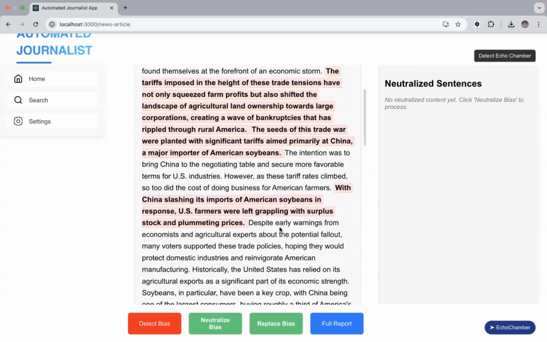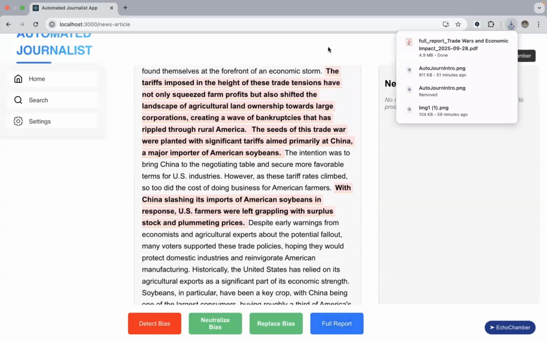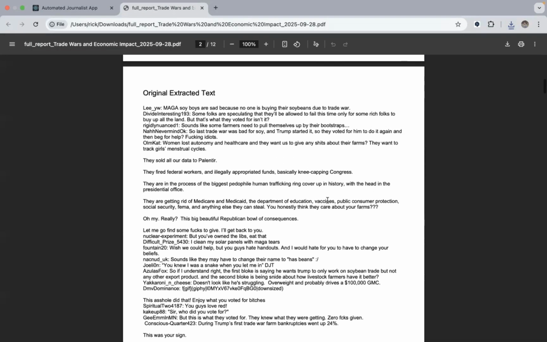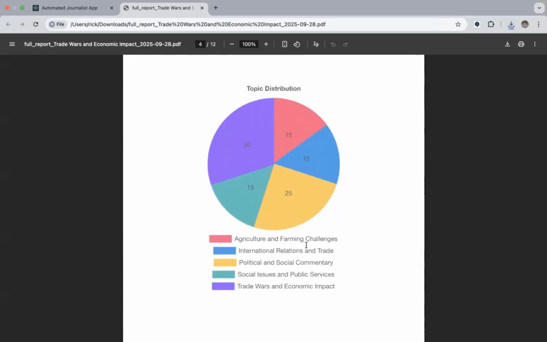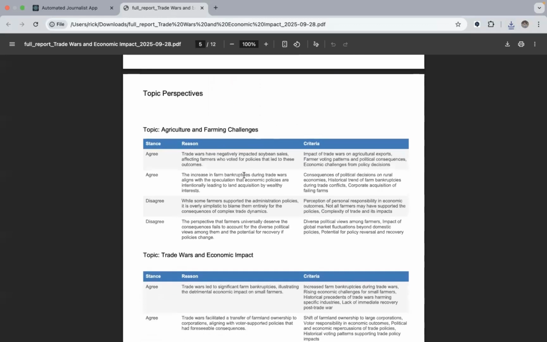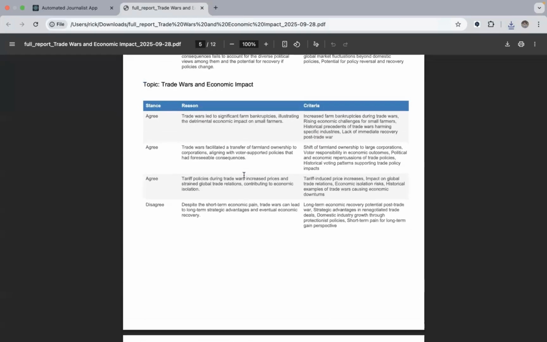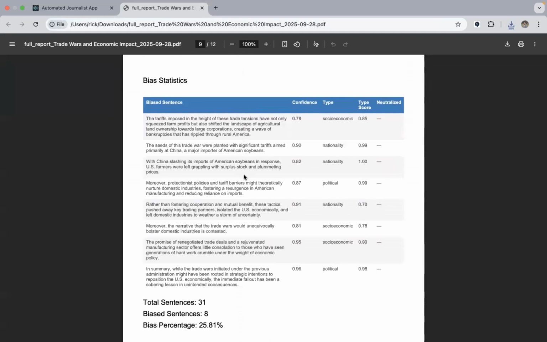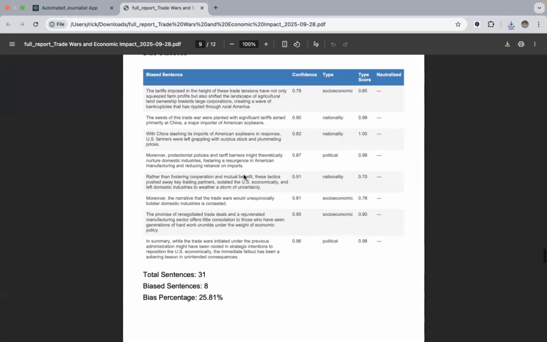For this, we can also have this option to download a full report. If we click on the full report button, it downloads all the data related to it and we can get a PDF. So this gives us a report where we have the text, we have the topics, we have the distribution of the topics, and we have their perspectives. We have the summary, we have the generated news article, and then we have the bias statistics in only the bias sentences of the news article.